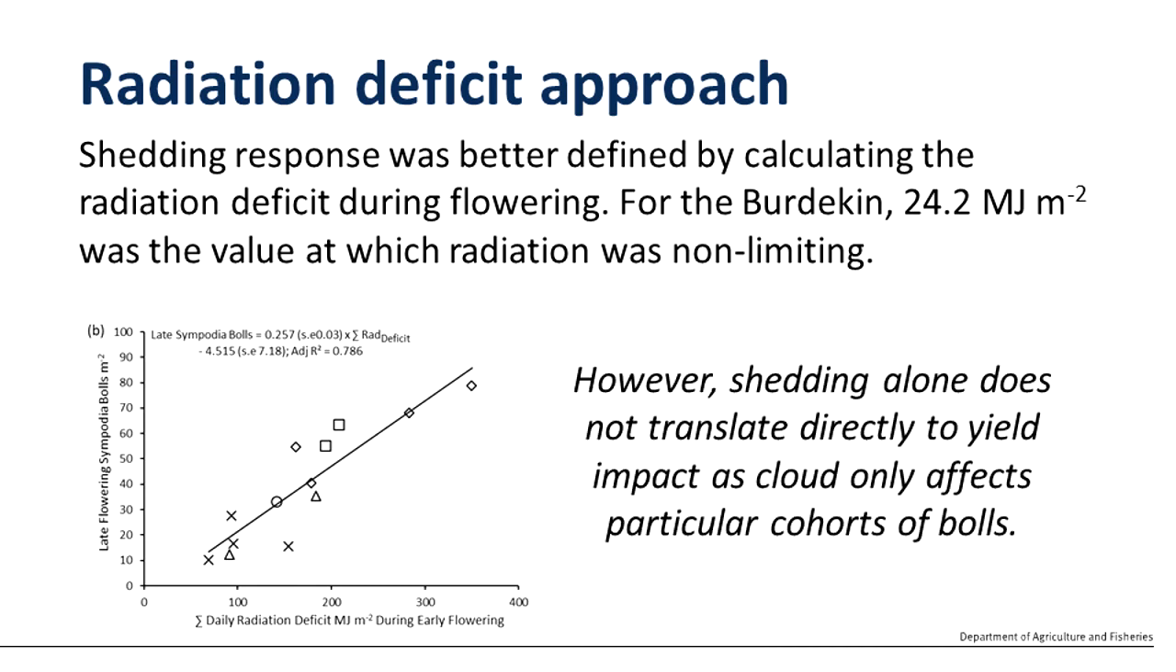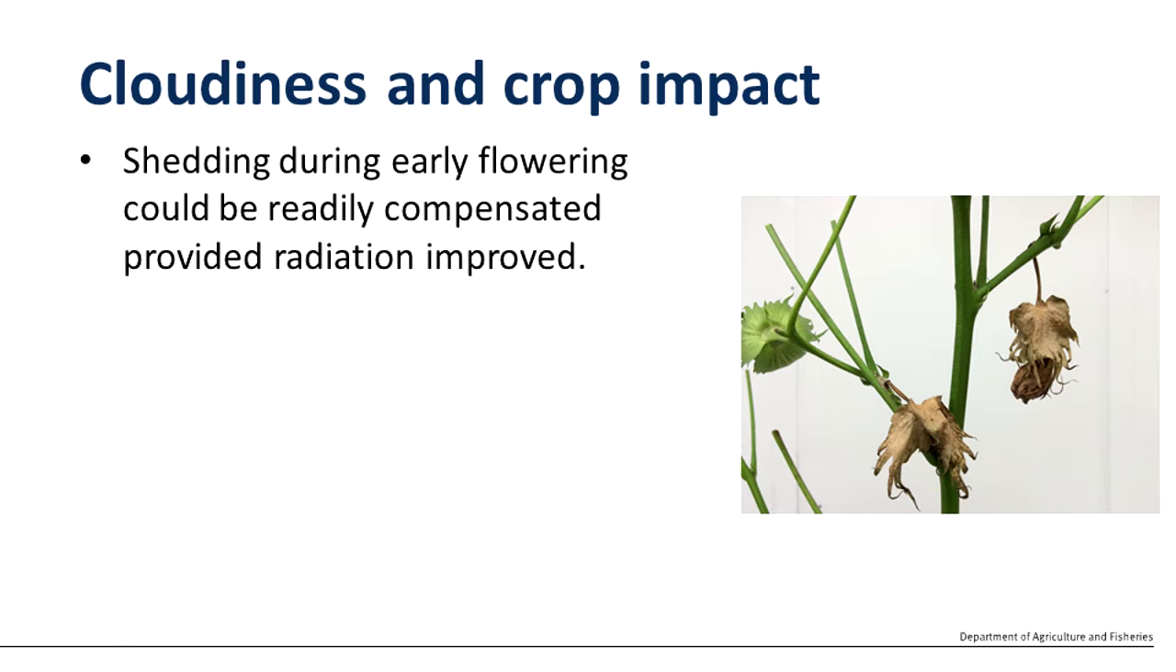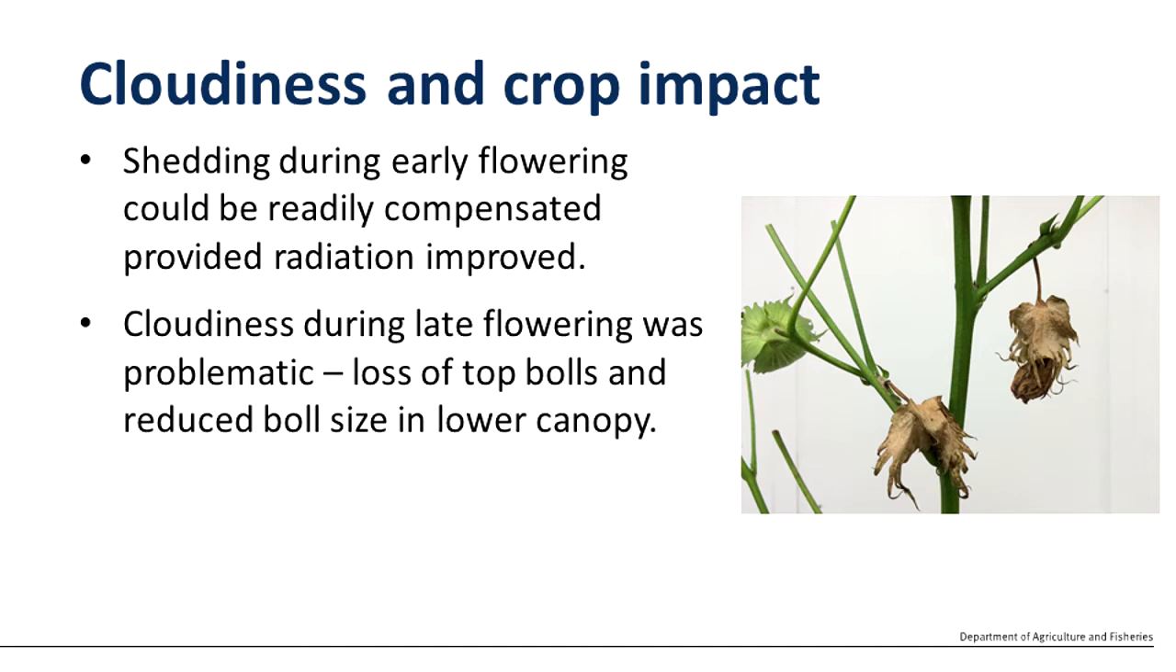However, shedding alone does not directly translate into yield impacts, as cloudiness, because it comes and goes, is only affecting particular cohorts of bolls. The impact of cloud was very much linked to the crop's stage of development. Cloudiness-induced shedding during early flowering could be readily compensated for provided that sunny weather returned, with additional bolls being held in the middle and upper canopy. Cloudiness, though, during late flowering was more problematic because you lose bolls from the top of the canopy, and if that cloud's severe enough, it also can reduce the size of still developing bolls in the lower canopy.